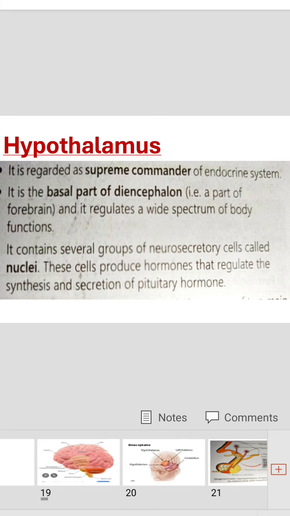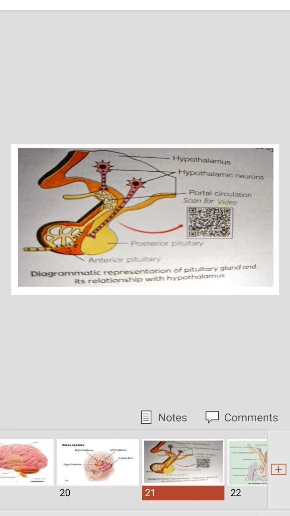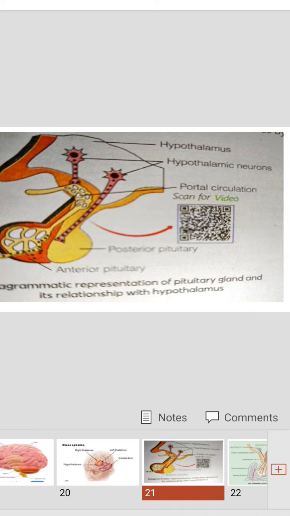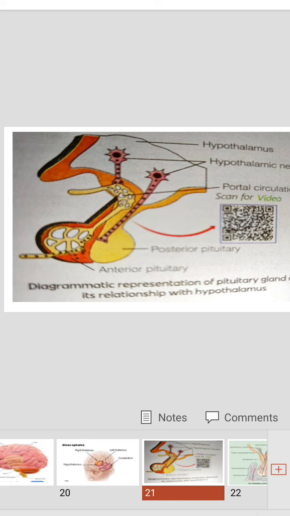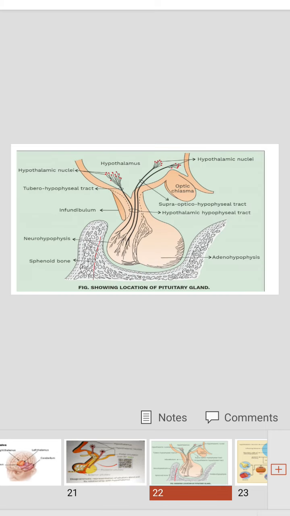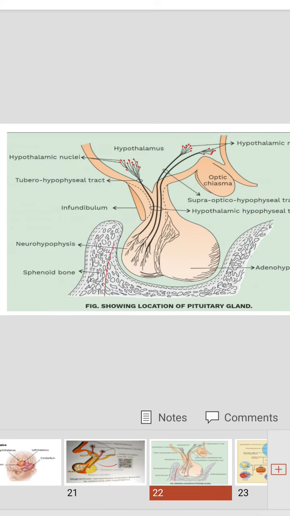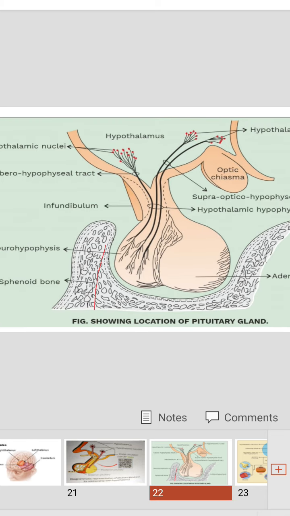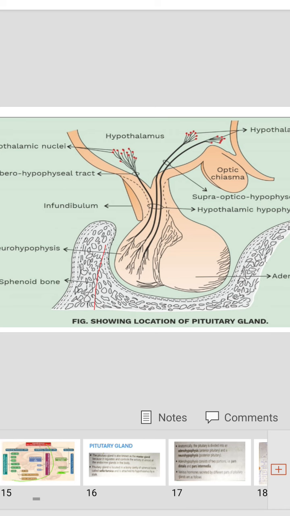Neurosecretory cells, I can show you in the picture. This is the picture given in the NCERT. Hypothalamic neurons are the neurosecretory cells or nuclei. They induce the pituitary gland to synthesize and release pituitary hormones. Right, here in this picture also the hypothalamic neurons are very clear. See, hypothalamic neurons are present in the hypothalamus, which are also called neurosecretory cells. Clear?